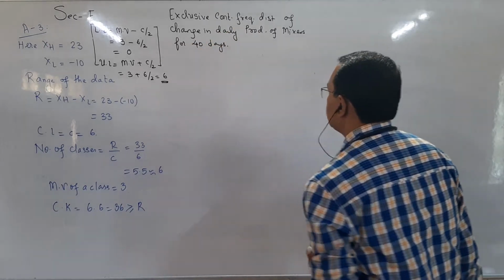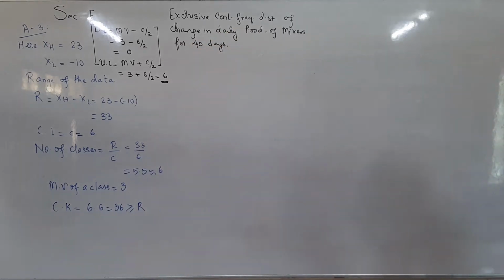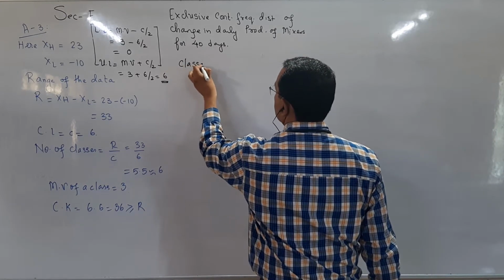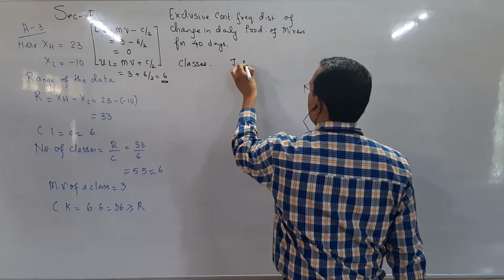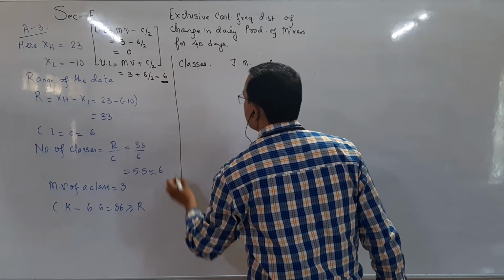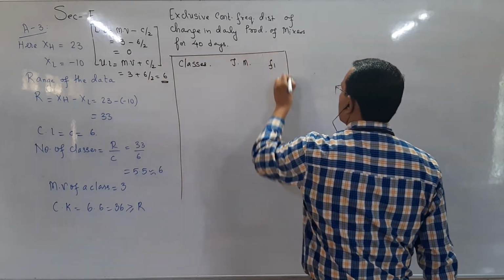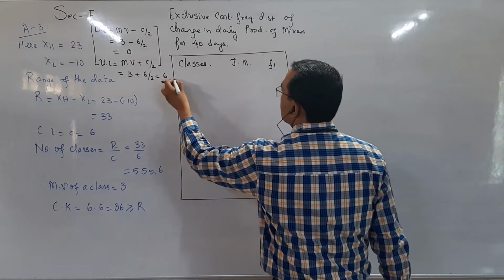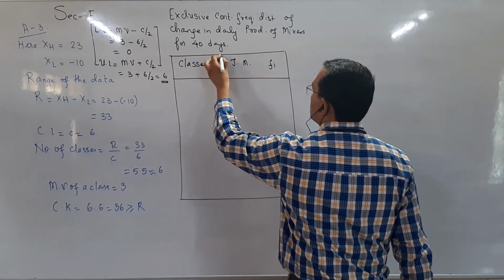This is sufficient. Now, our first column will be classes, then tally marks TM, and then FI. Students, pay attention, because here we have to go for cumulative frequency distribution also.